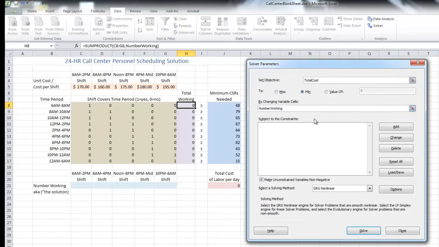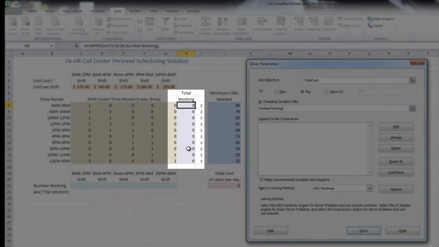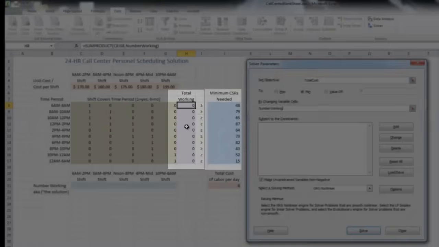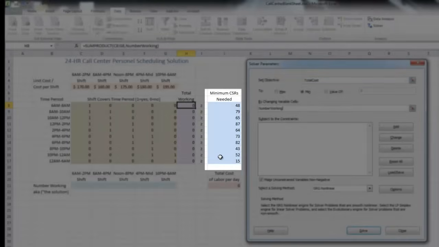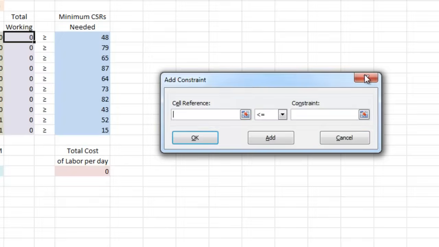Now we do have to add a constraint, and that is our total working, the purple column, has to be greater than or equal to the minimum number. Remember, we cannot go below the number of CSRs in the blue. So we're going to add a constraint.